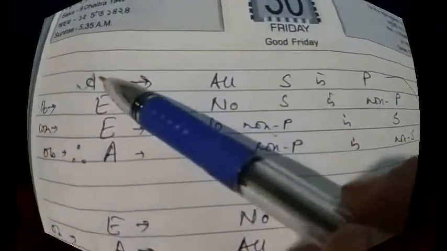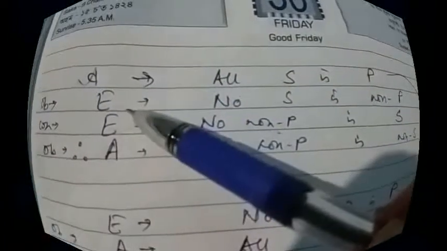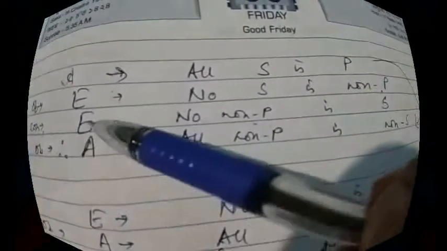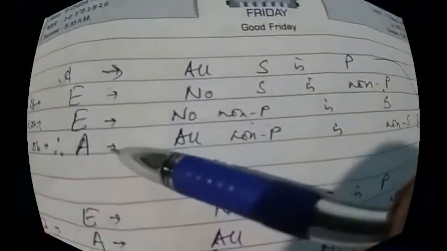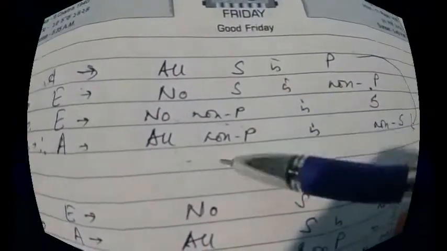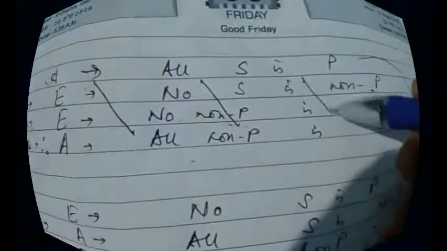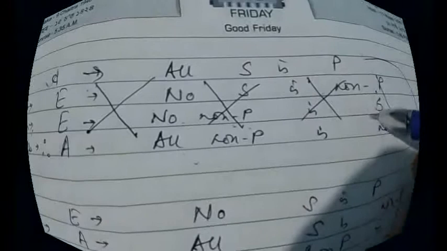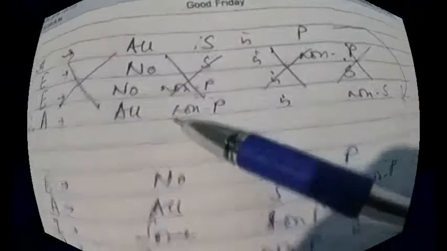So if it is A proposition, if we first obvert it, then it will become E proposition, no S is non-P. Then we have to convert it again. Conversion of E proposition is E, so it will become no non-P is S. And from E proposition, if we again obvert it, then it will become A, that is all non-P is non-S. Subject remains same and the predicate becomes contradictory, but we won't write these two lines in our exam. This is the process of how to do the contraposition. Okay, so from A proposition we are getting again A proposition.